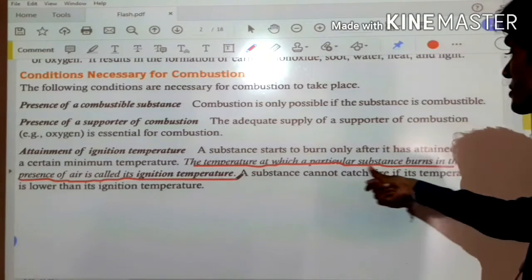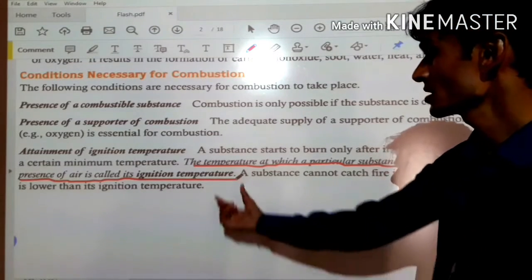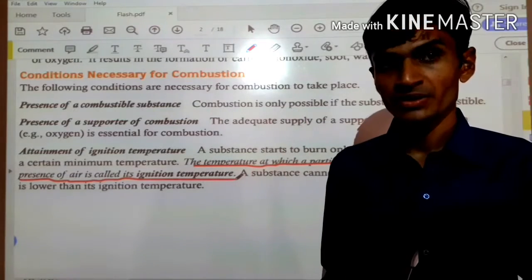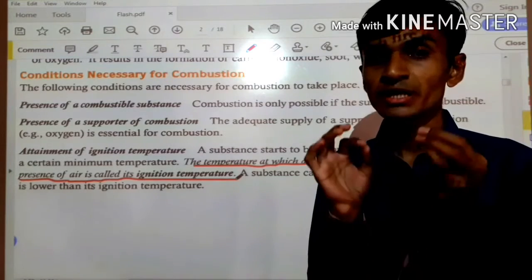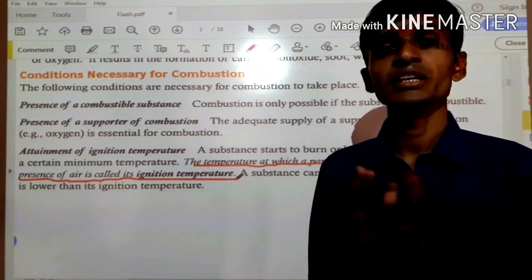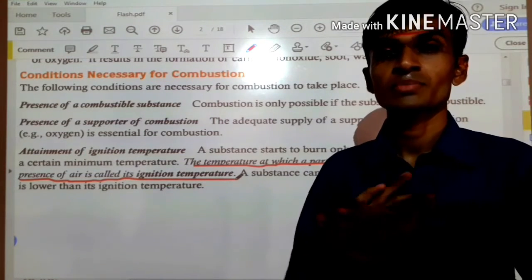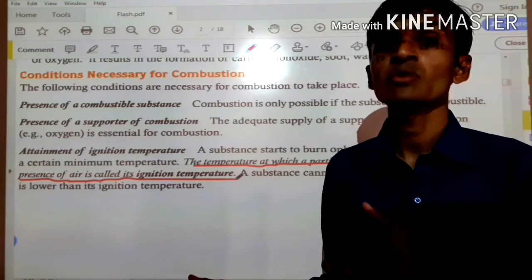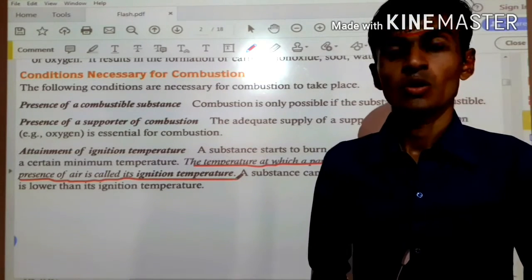The temperature at which a particular substance burns in the presence of air is called the ignition temperature, right? And below the ignition temperature of a substance, that substance will not be burned. So we need to give the minimum ignition temperature, or more than the ignition temperature, right? Because below ignition temperature no substance can burn. And different types of substances have different values of ignition temperature. Okay guys,